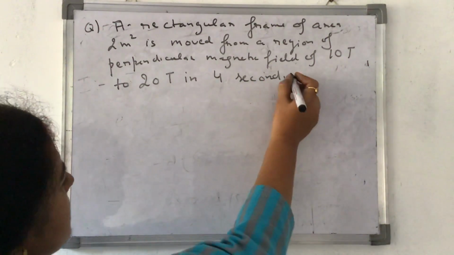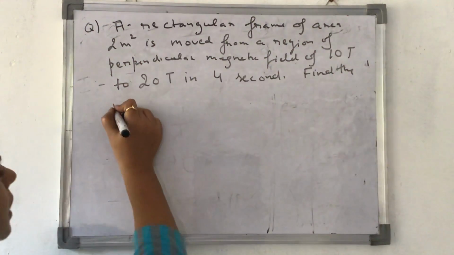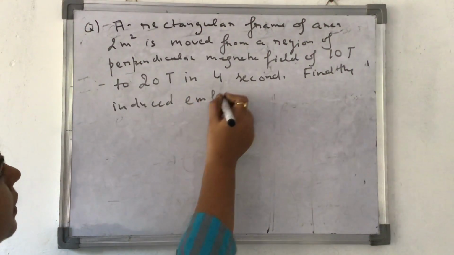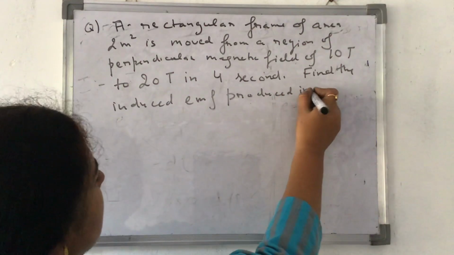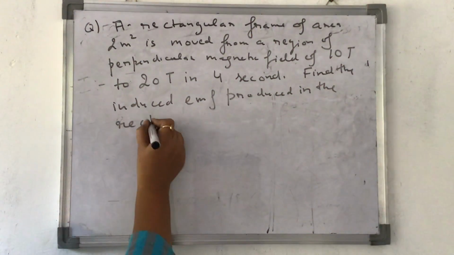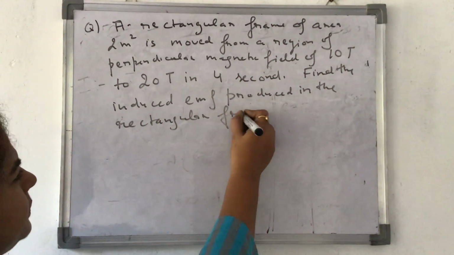In 4 seconds, find the induced EMF produced in the rectangular frame.